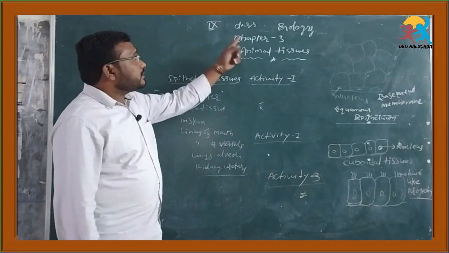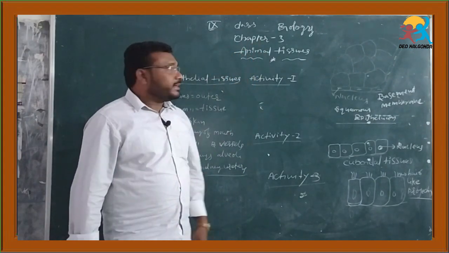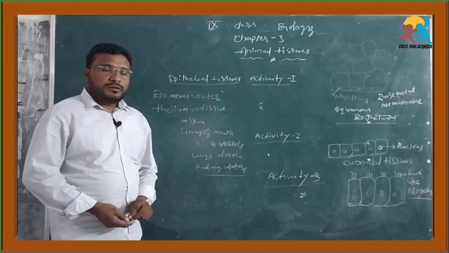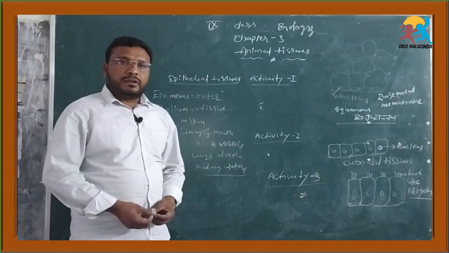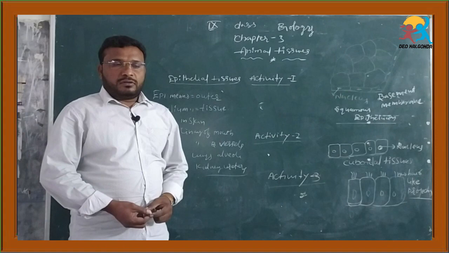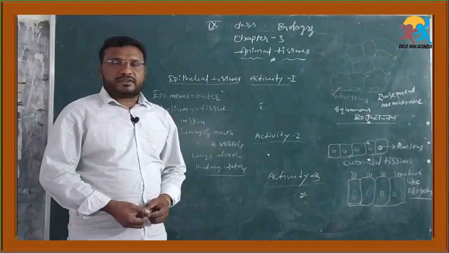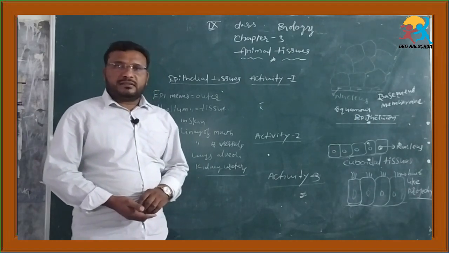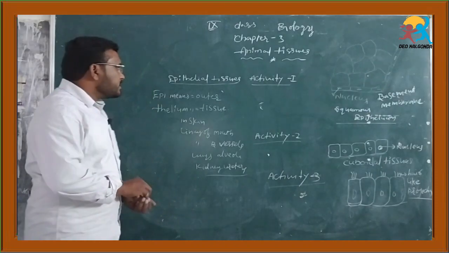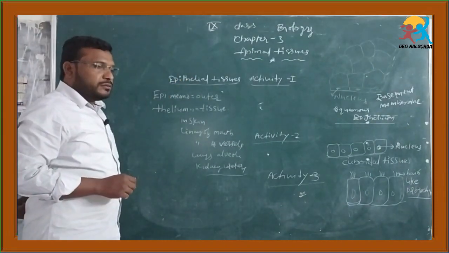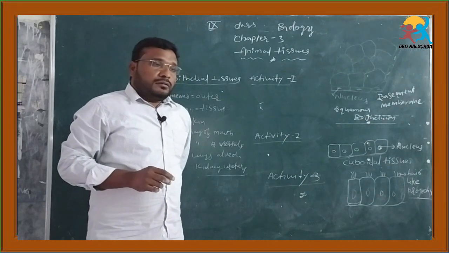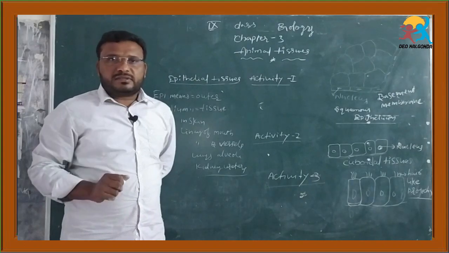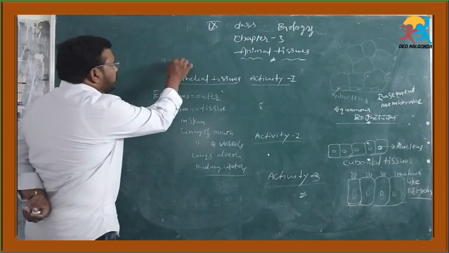We discussed the 9th class biological science chapter 3, animal tissues. Dear students, in earlier classes you studied plant tissues. How many types of plant tissues are there? What are their functions? You know that every organism is formed by cells. The cell is the structural and functional unit of organisms. Some organisms are single-celled, and they are called unicellular organisms.